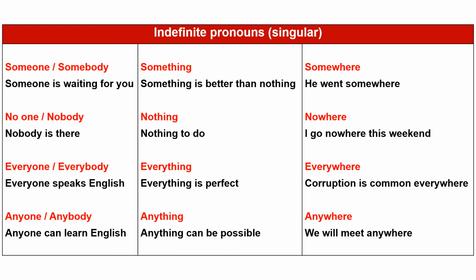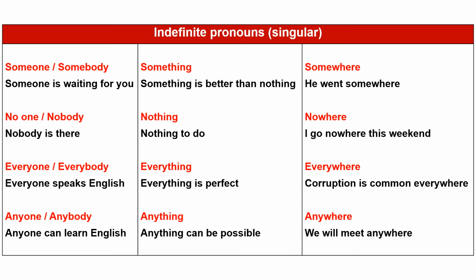Since everyone and everybody are singular form pronouns, you must use singular form verbs. So, the verb speak in this sentence takes s and becomes speaks. In present tense, verb 1 will take s for singular form nouns and pronouns. Next, everything. Everything is perfect.